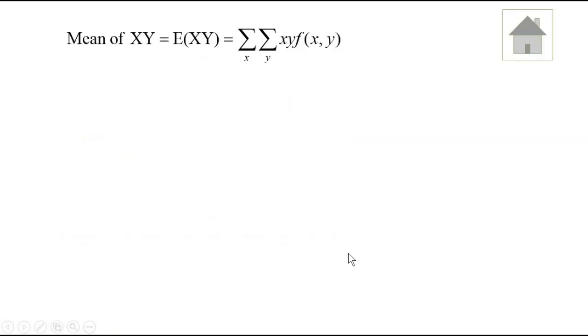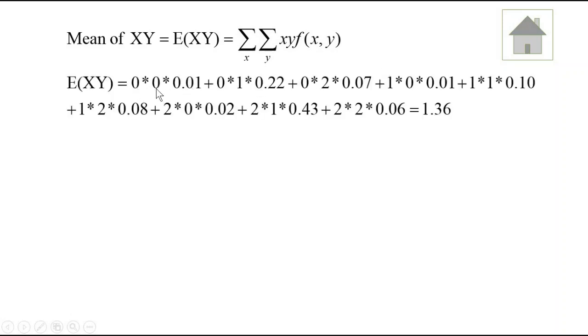Now we have to find the expectation of x into y. For this we have to use the product xy into f of x, y. Here you cannot use the multiplication theorem. What does the multiplication theorem say? E of x into y is E of x into E of y. You can multiply E of x and E of y only when x and y are independent, but here it is not given as independent. Therefore we have to use this formula for finding the expectation of the product x into y.